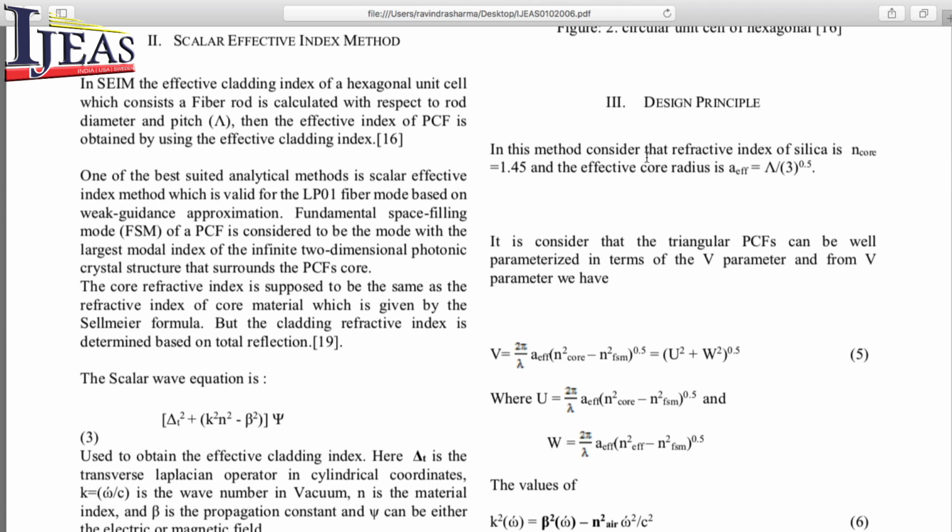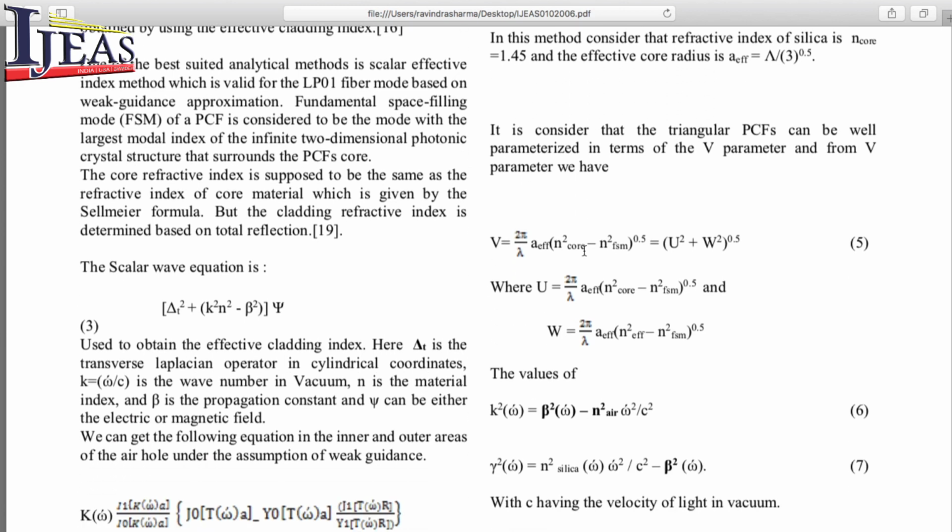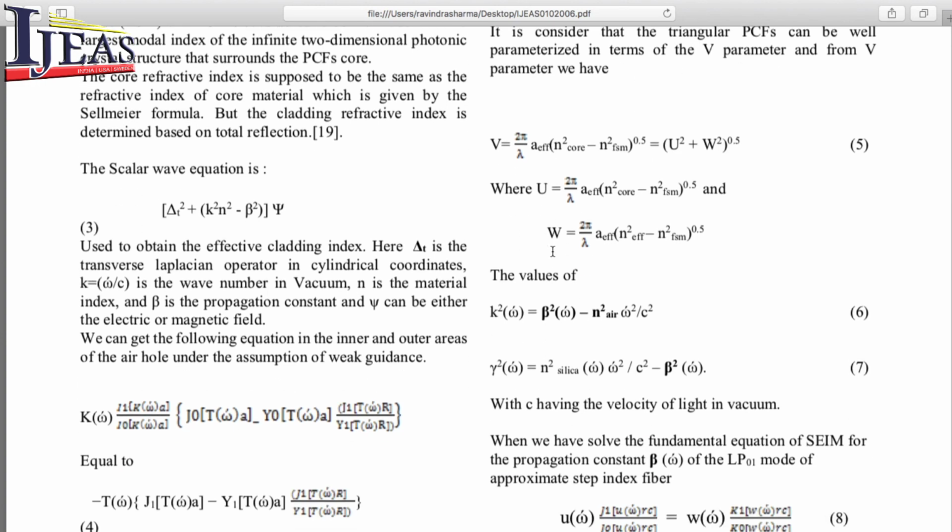In this method, consider the effective index of silica, n_core, equal to 1.45, and the effective core radius a_eff equal to pitch over the square root of 3 (pitch/√3). It is considered that the triangular PCFs can be well described in terms of a V parameter, and from the V parameter we have.